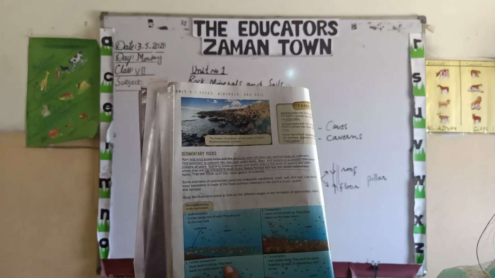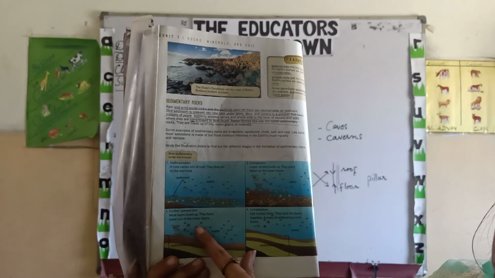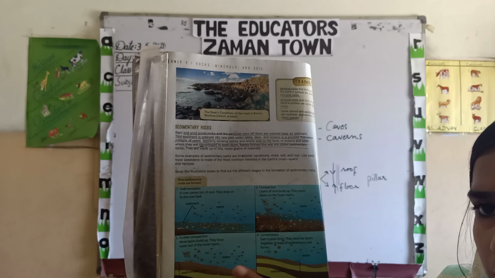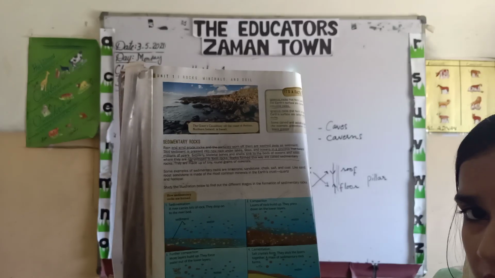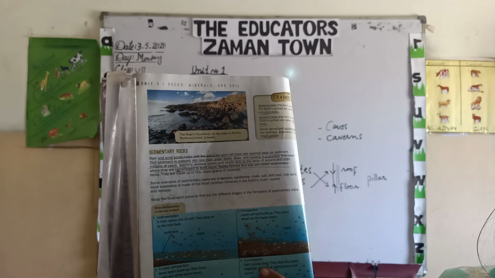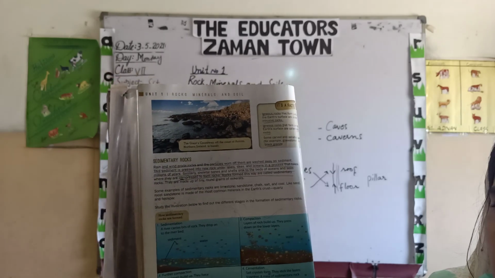Further compaction, more layers build up, therefore water is squeezed out of the lower layers. Okay, more layers are now getting deposited on the previous layers. Fine. Then the cementation, the salt crystals.